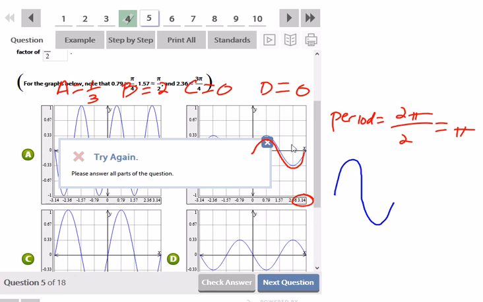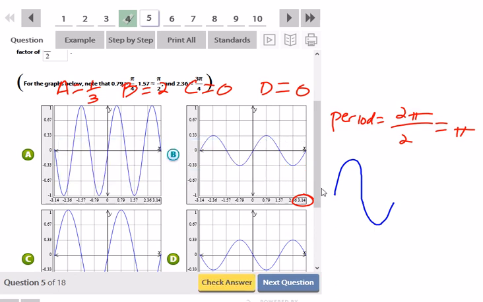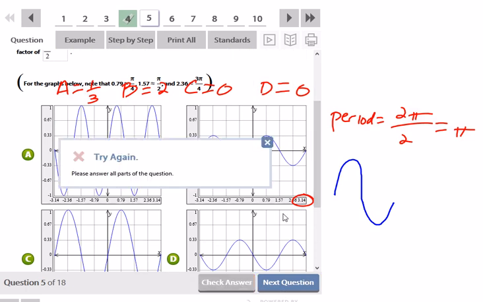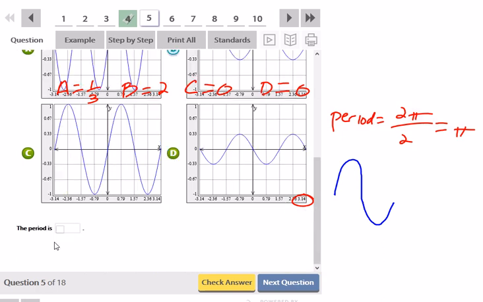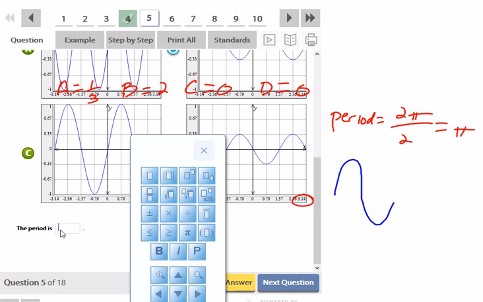Oh, I have to put the period again. I keep on forgetting that. The period we said is going to be pi. Period is pi.